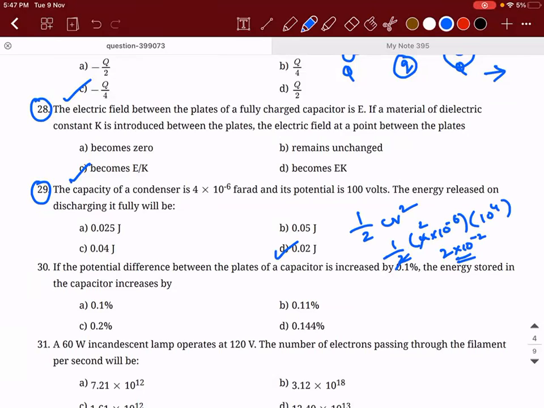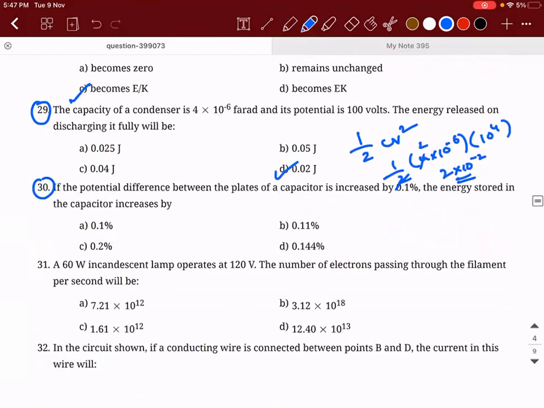Next, 30th one. If the potential difference between the plates of a capacitor is increased by 0.1%, the energy stored in the capacitor increases by what factor? Same logic.